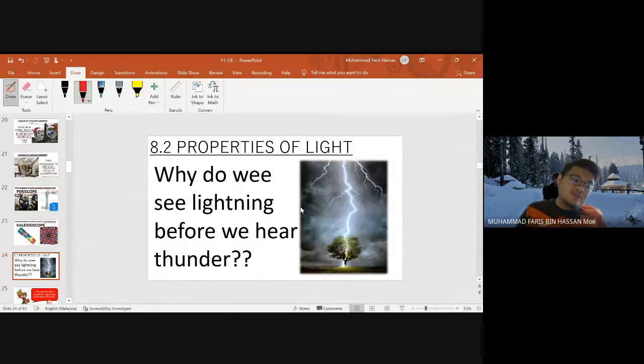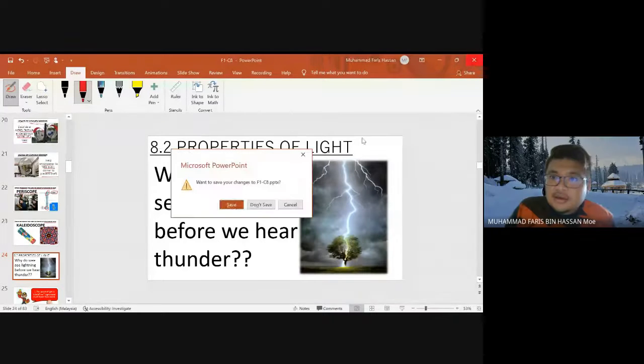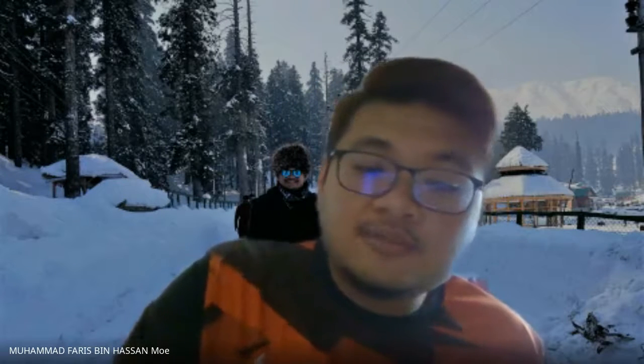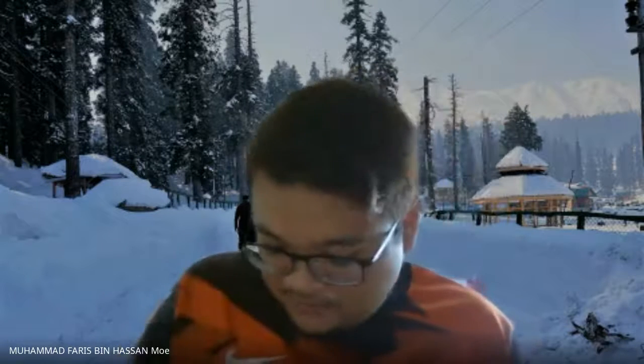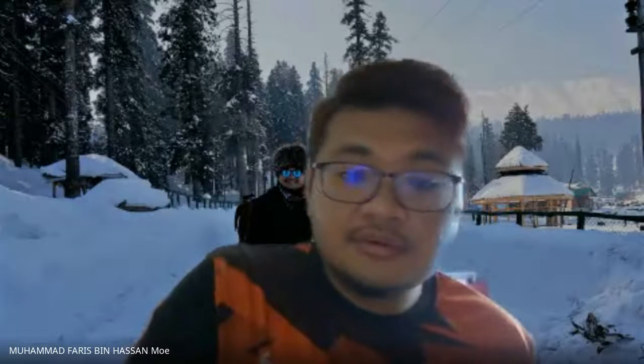So if you have no question to ask, betul tak ada soalan? Tak ada. Okay. So we are done with our subtopic for today. So for your homework, I want you to do this exercise: Formative 8.1 on page 229.